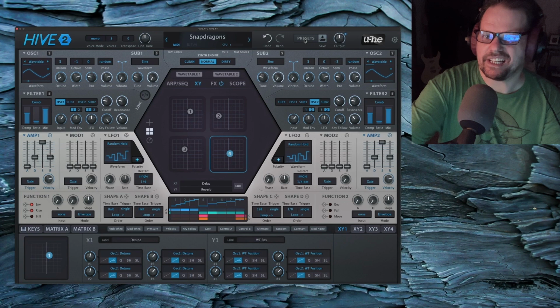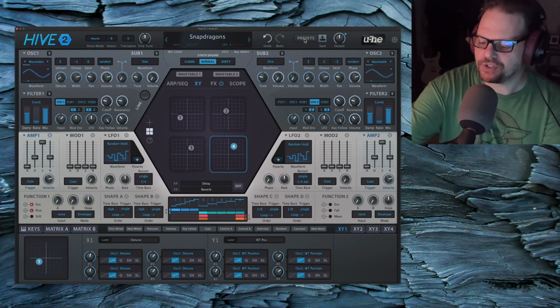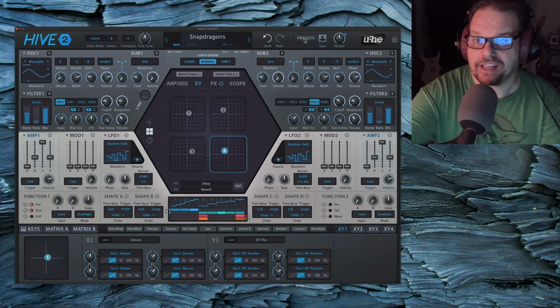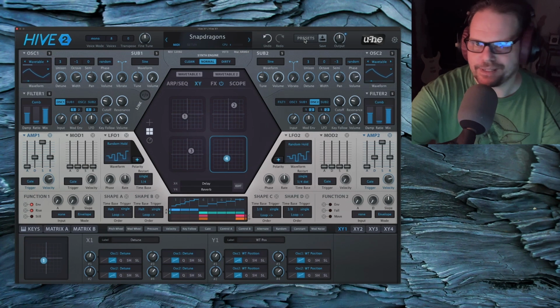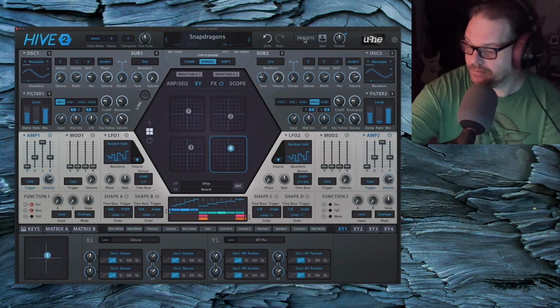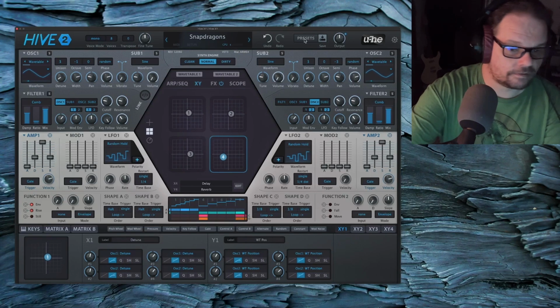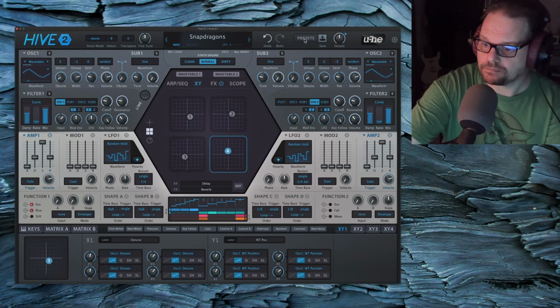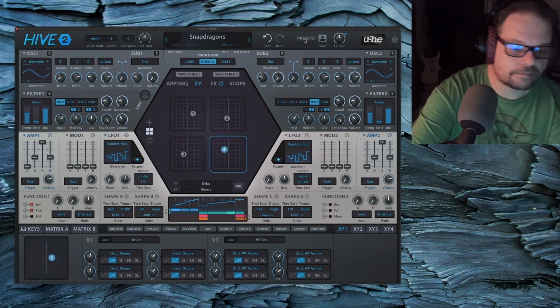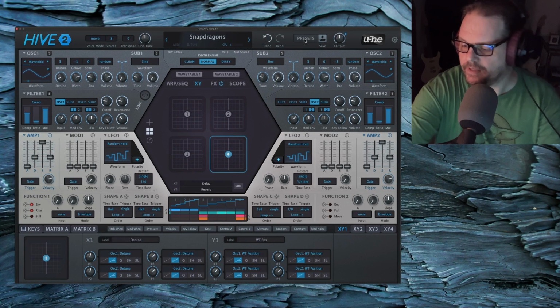See, I've also cheated with mod wheel and aftertouch because I've also got mod wheel and aftertouch assigned to some faders. So I'm just messing around with a bunch of faders. Cheating. I love my faders. Love that patch.